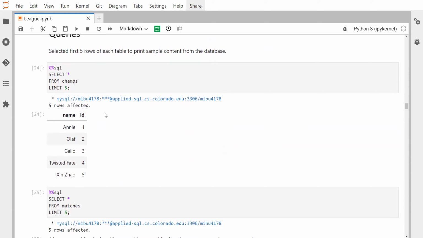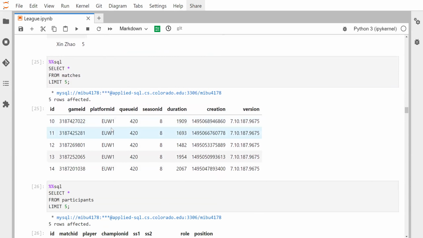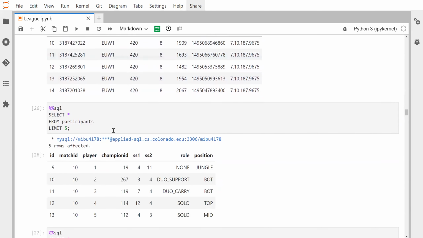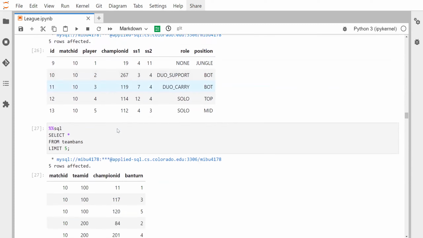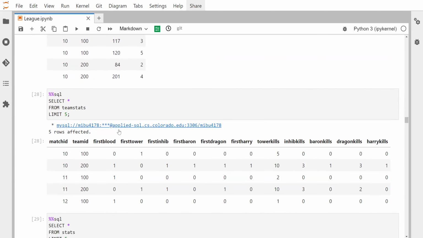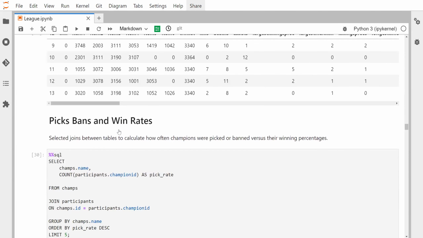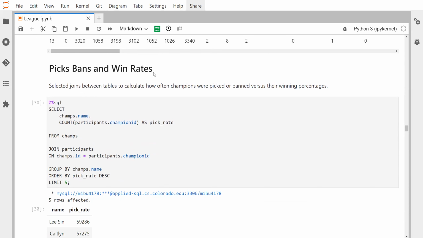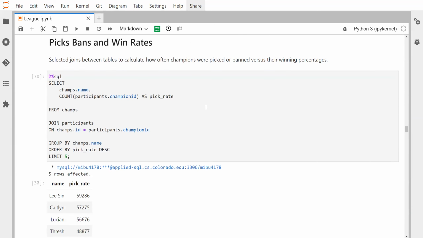The first of them are simply looking at the top 5 rows in each of our tables in the database so that we can see a print output of what's in each one of our tables. Now we get into our real queries where first I wanted to look at picks, bans, and win rates and determine the top 5 characters in each of these categories.